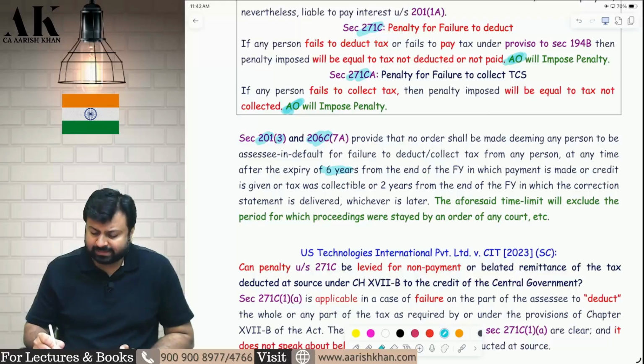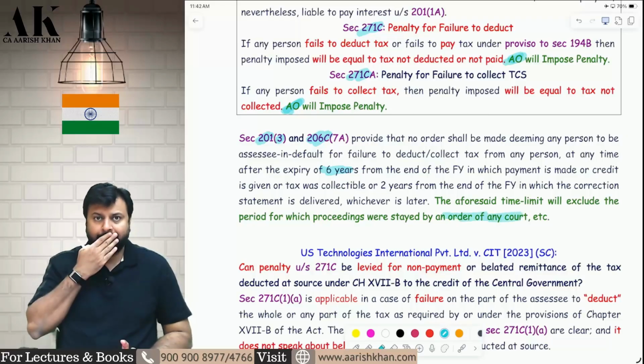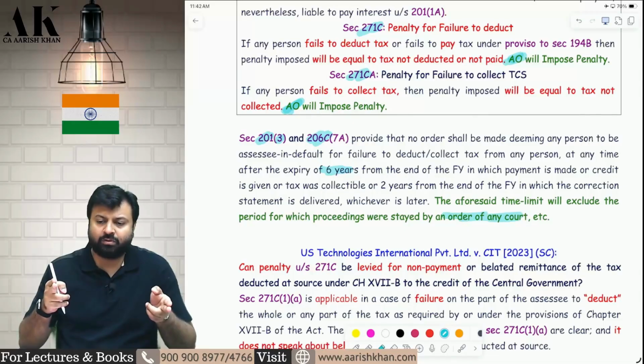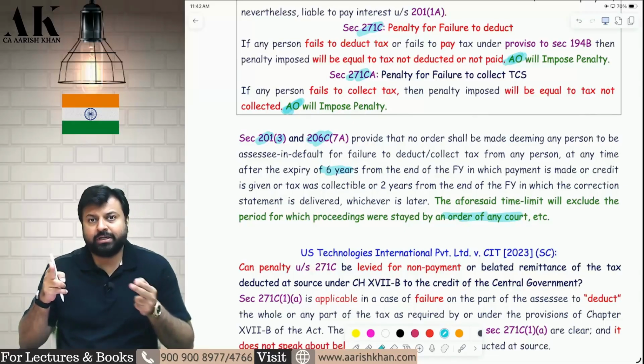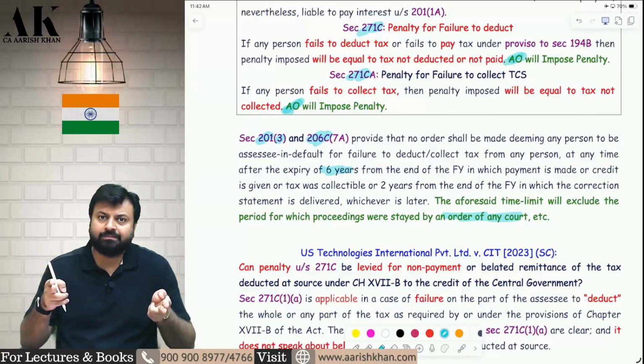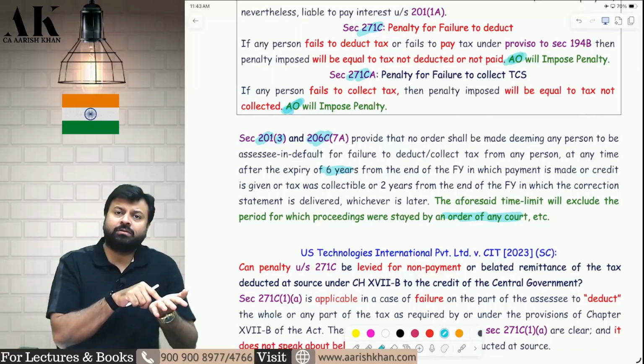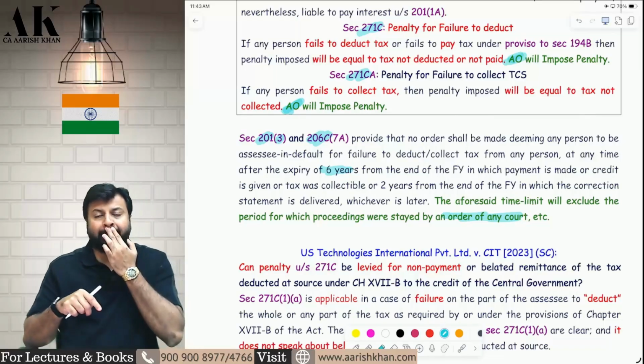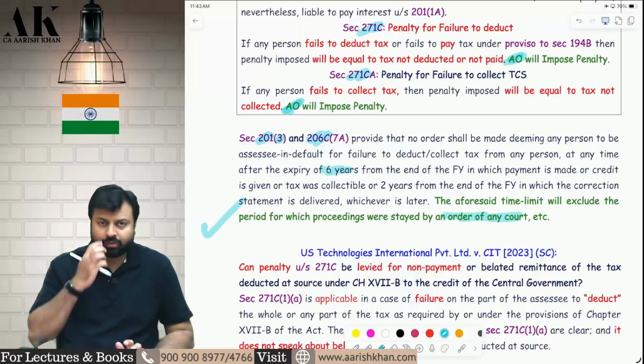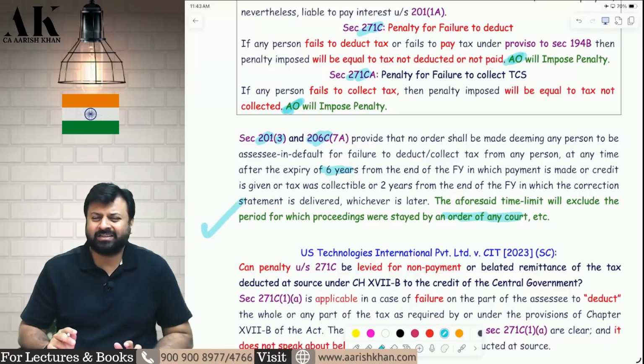In that time limit, the government is giving you some exclusion. If the proceedings are stayed because of any court, sometimes the proceedings are stayed because of a court, no? The court comes in between and puts a stay on the proceeding. So whatever time will be lost, that much extra time you will get to complete the proceeding. That's it. There is nothing great in this.